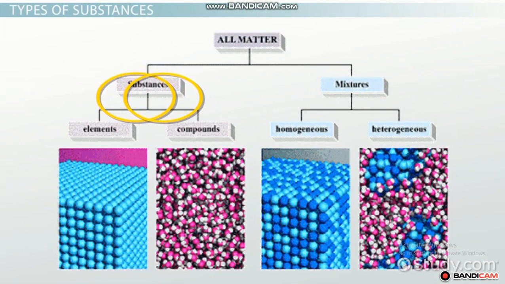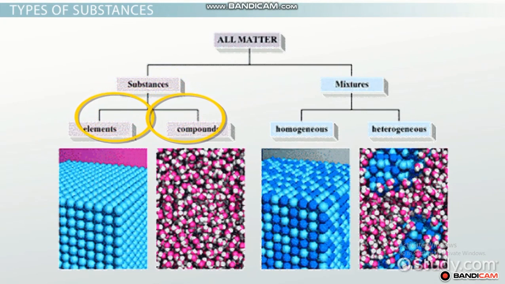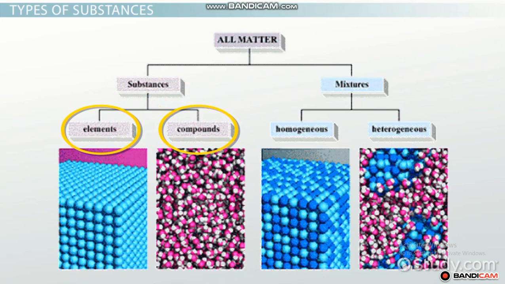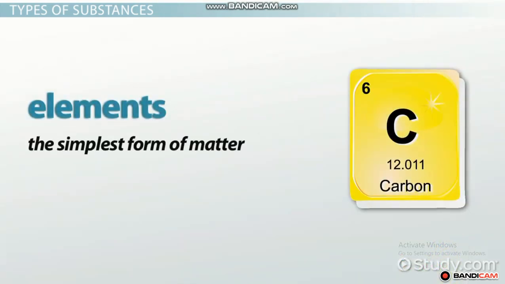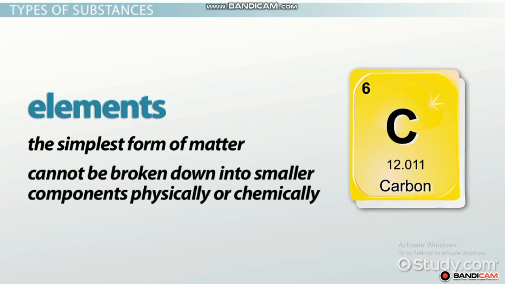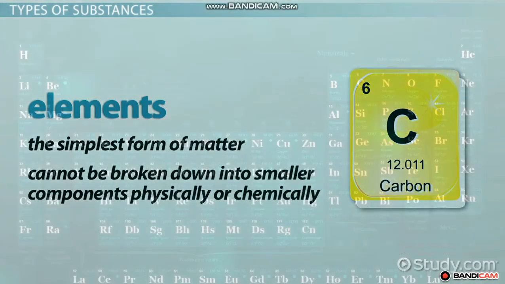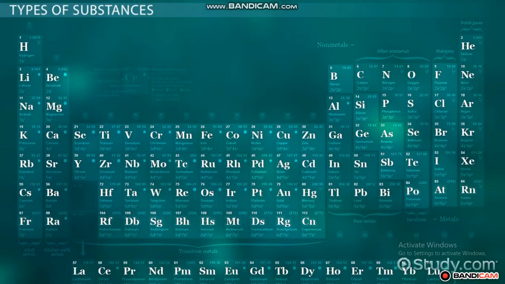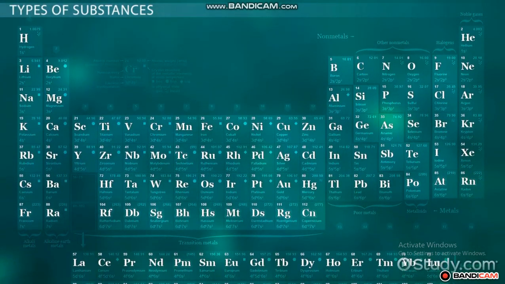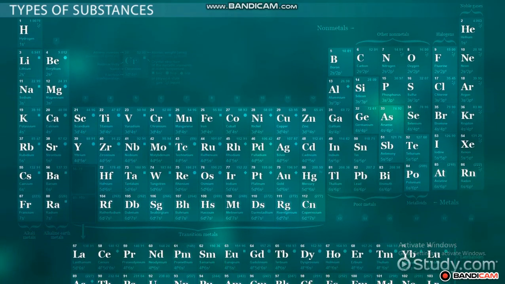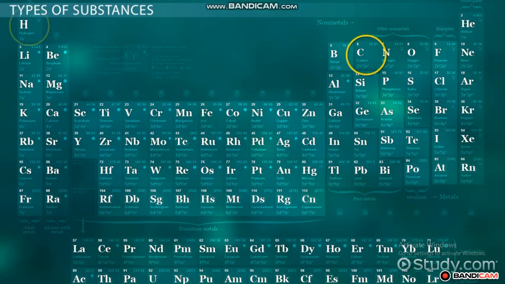Continuing along our flowchart, we see that pure substances can be further divided into two subcategories: elements and compounds. Elements are the simplest form of matter, which means they cannot be broken down into smaller components physically or chemically. All elements are listed on the periodic table, and there are at least 118 of them known to man. Examples of elements include carbon, hydrogen, oxygen, and sodium, just to name a few.